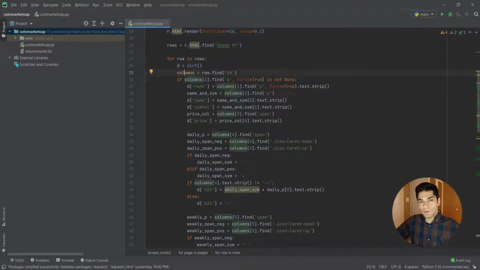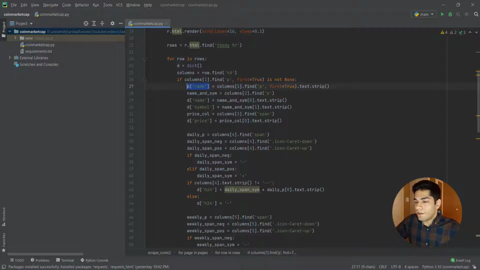So each of these rows have columns, right? I'm gonna select each of these columns, and in each column, first I'm gonna check if we have the data for that column. Basically, one of them is enough, because if you have one of them, you have all of them. So here I'm doing that, and then I'm gonna go inside this if condition.